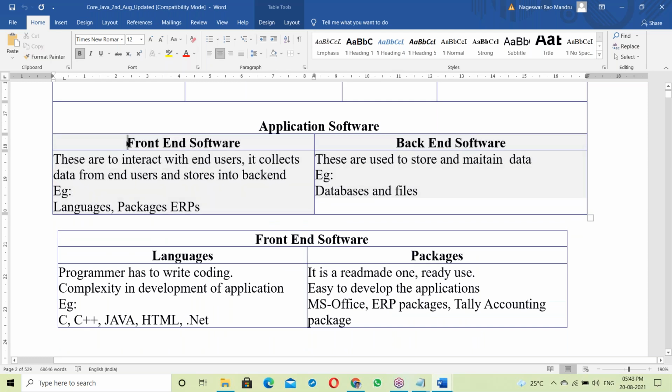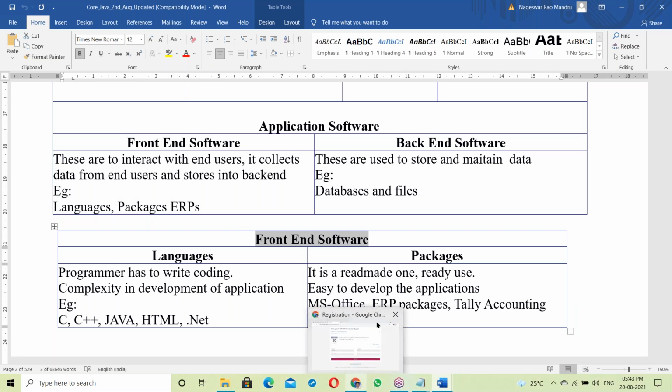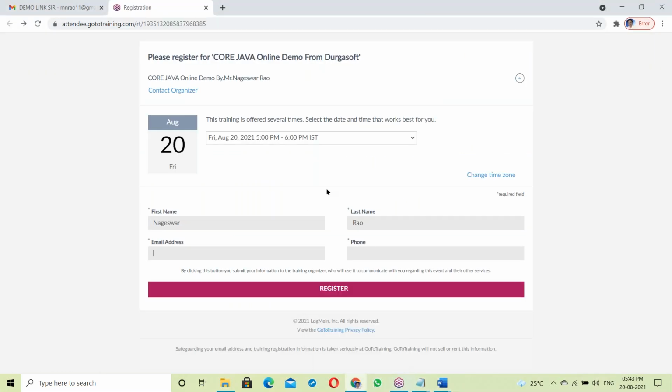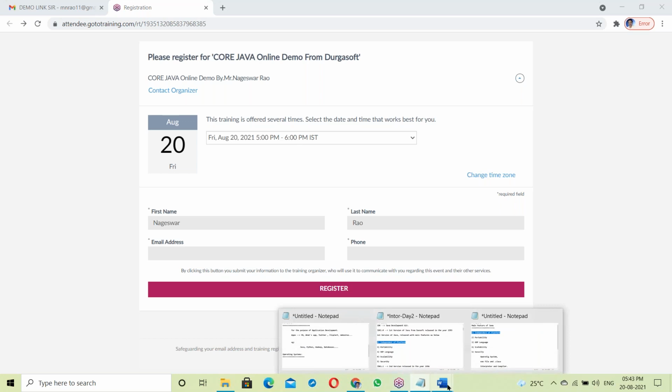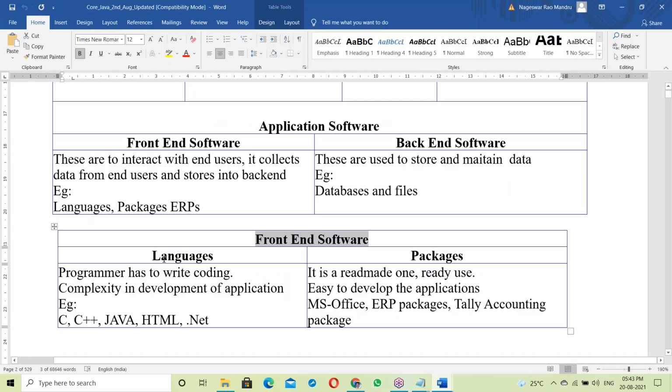Java comes under front end. Java is a front end. Java programs use a form for collecting data. Behind this form, some JSP is running. That JSP is a Java program, and that Java program collects data from this form. So Java is a front end. So Java comes under the front end here.